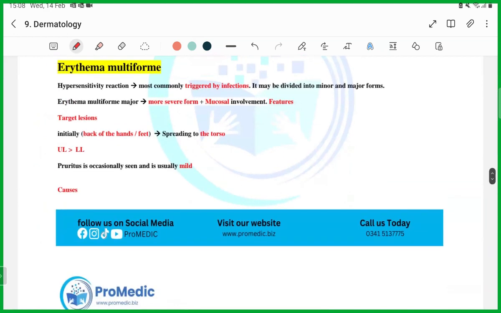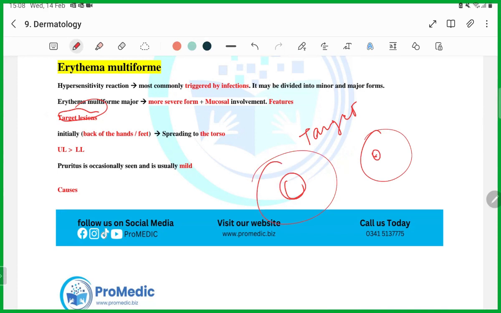So what is erythema multiforme? First of all, whenever you read in the scenario that the patient has target lesions, guys. What are target lesions? It will appear like this. Like if someone knows what archery is, there is a target. So these lesions appear as target lesions.